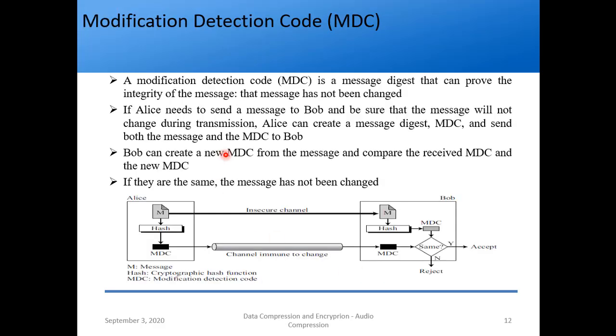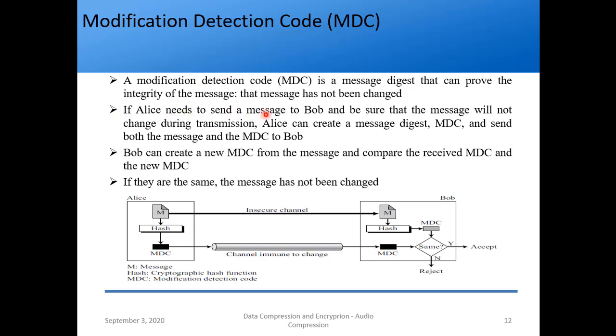So far we have seen what a hash function is, right? But that alone cannot prove the integrity of the message. So that's why we use a modification detection code. It is again a message digest, but it can prove the integrity of the message, that the message has not been changed. So this adds an extra layer of security.